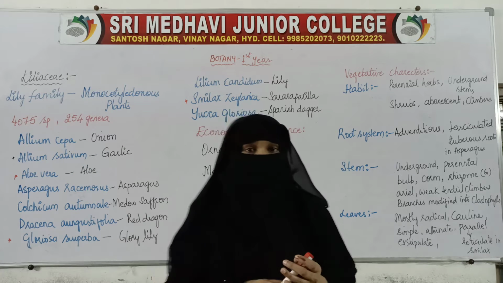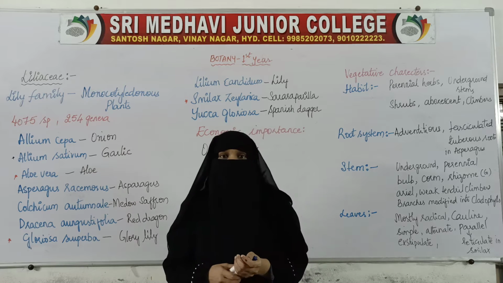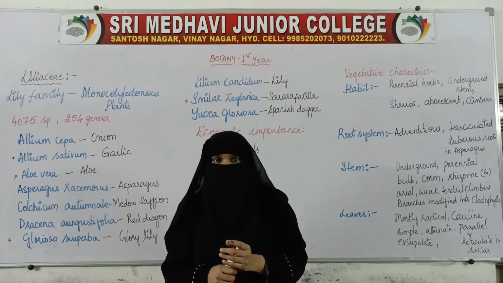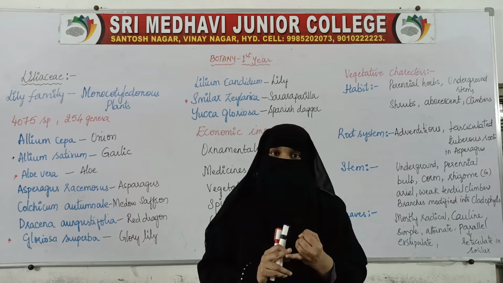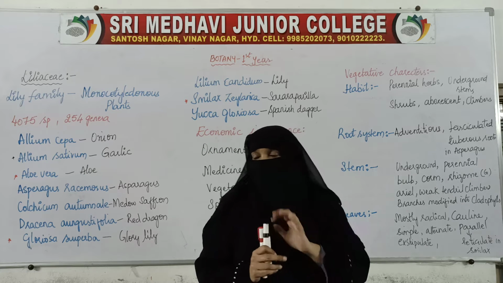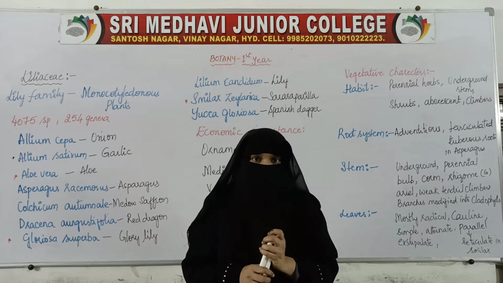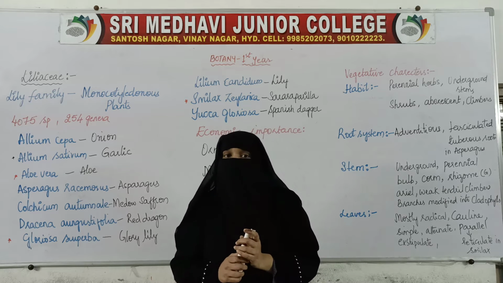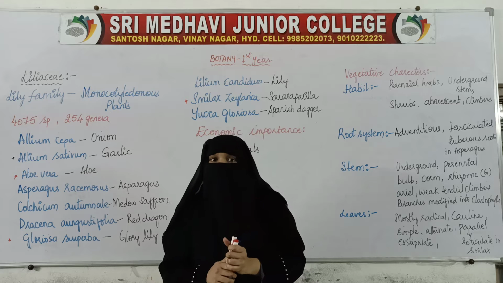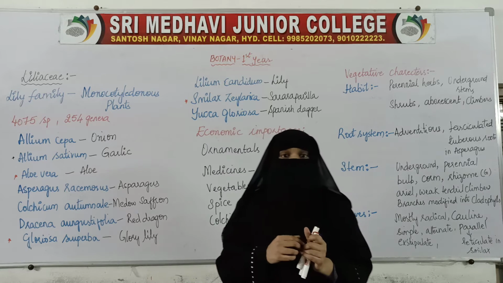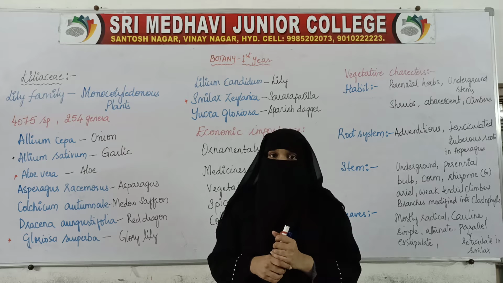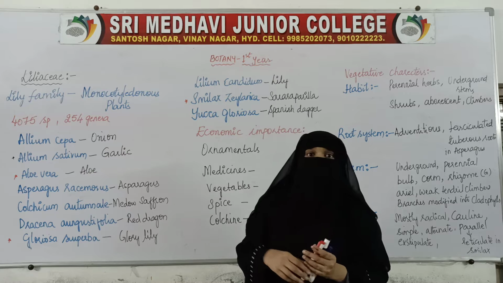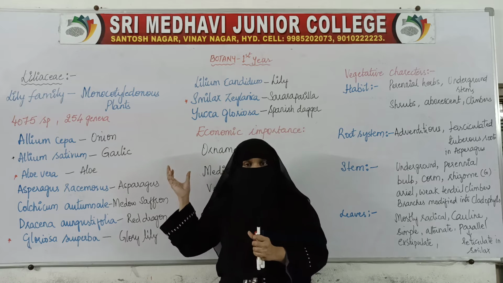Welcome everyone. Here we'll move on to the next family, that is the Liliaceae family. This is the last family we'll be dealing with. We have already studied the Solanaceae family and the Fabaceae family. Now we'll move on to the last one in our textbook, the Liliaceae family. It is commonly called the Lily family, and in this family we have the monocotyledonous plants.